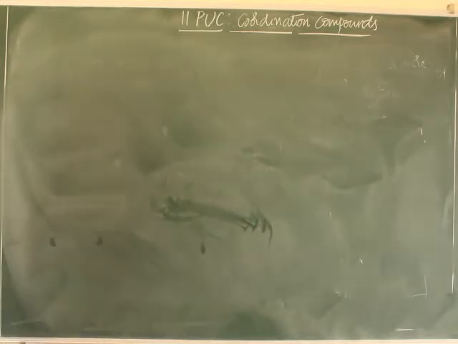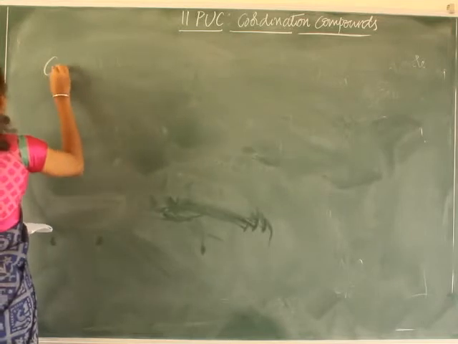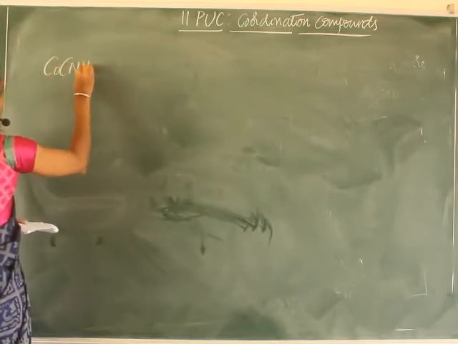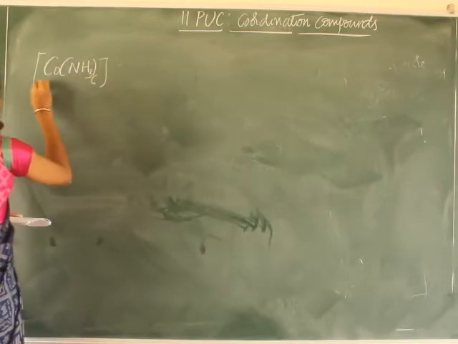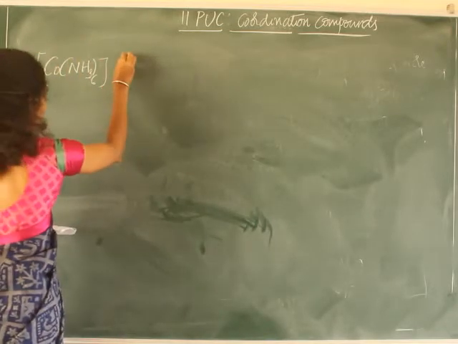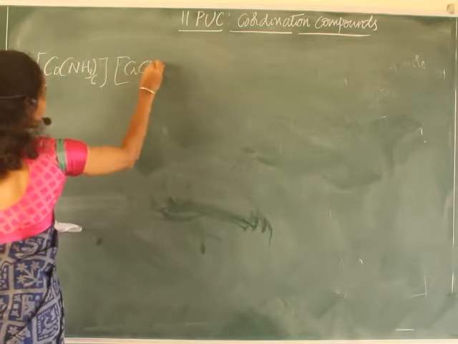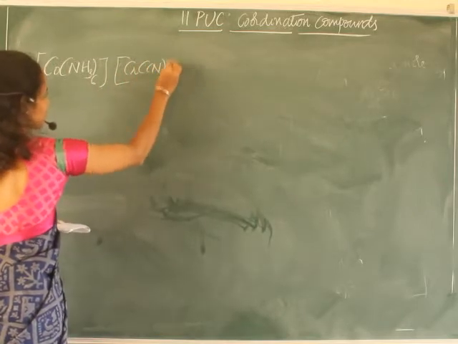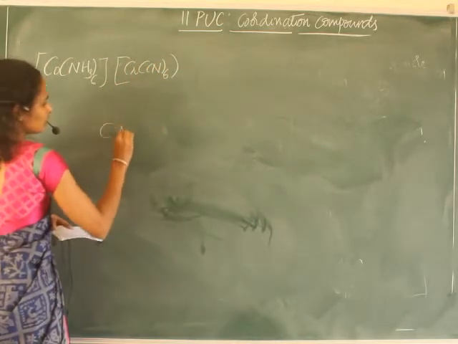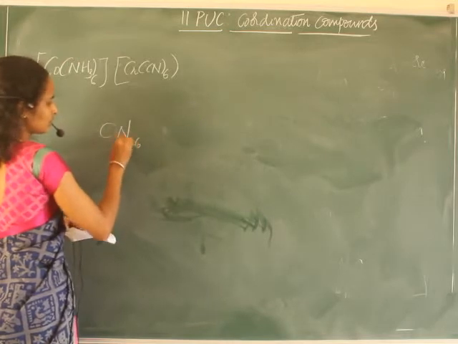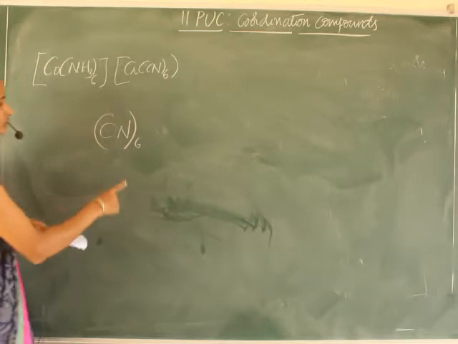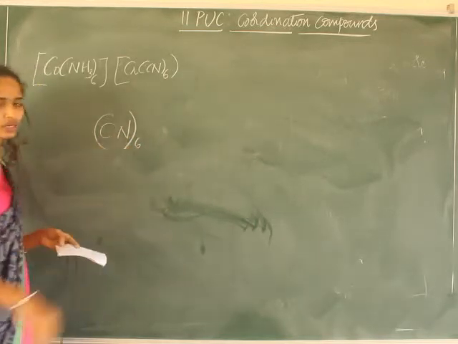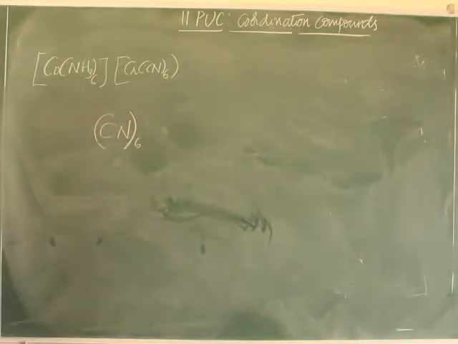These are examples for coordination compounds. Don't write this 6 like this. You have to put a bracket and write it, because this 6 is for carbon as well as for nitrogen, right?